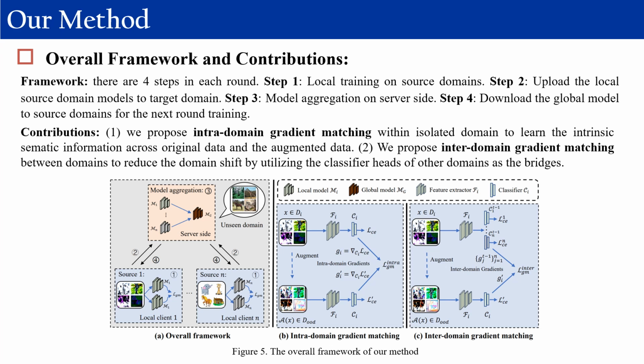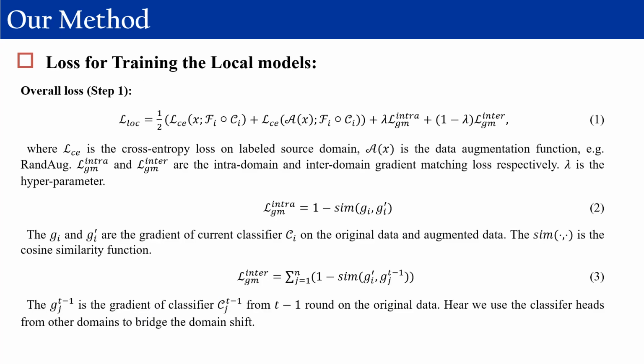Contributions. 1. We propose intra-domain gradient matching within an isolated domain to learn the intrinsic semantic information across original data and the augmented data. 2. We propose inter-domain gradient matching between domains to reduce the domain shift by utilizing the classifier heads of other domains. The loss for training the local models is shown in Equation 1, where L_CE is the cross-entropy loss on labeled source domain. T is the data augmentation function, e.g., RandAug. L_intra-GM and L_inter-GM are the intra-domain and inter-domain gradient matching losses respectively.